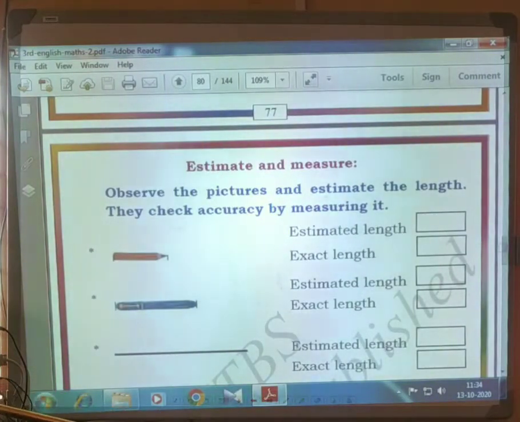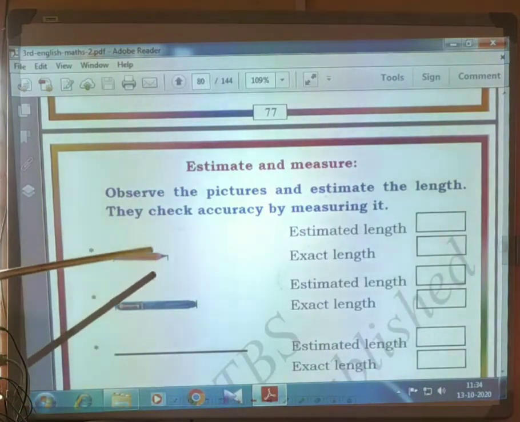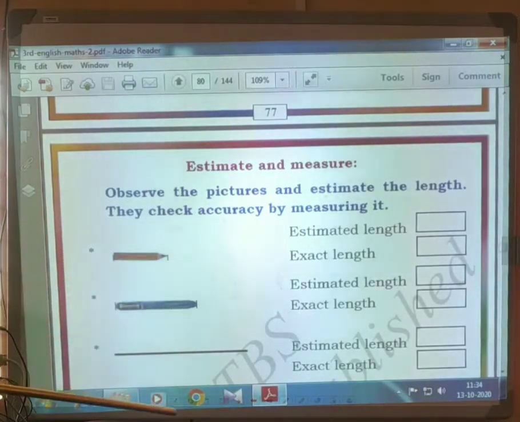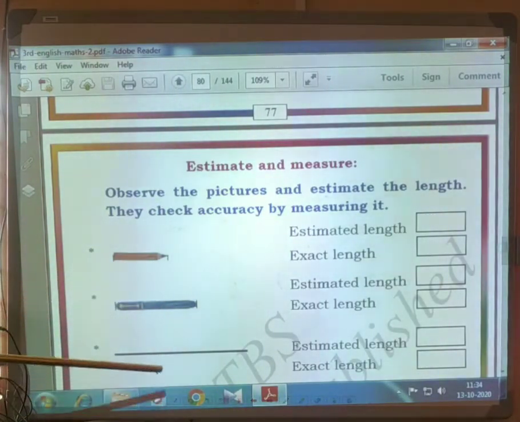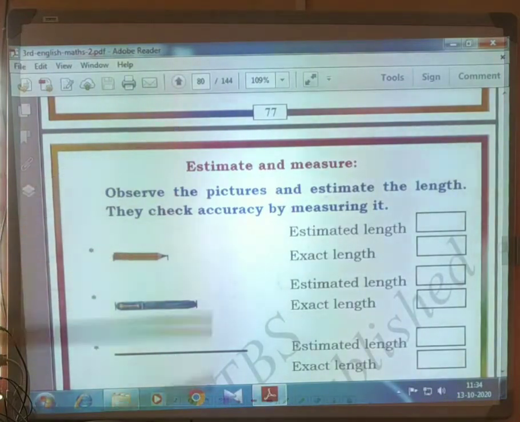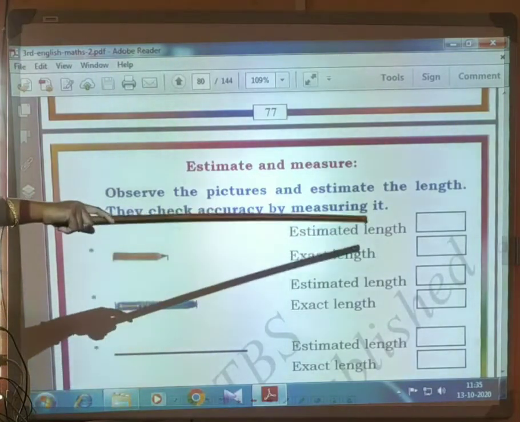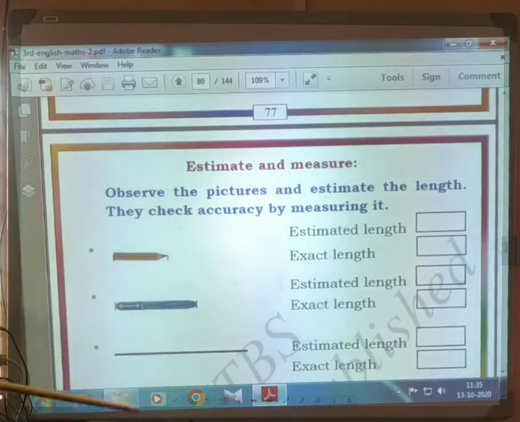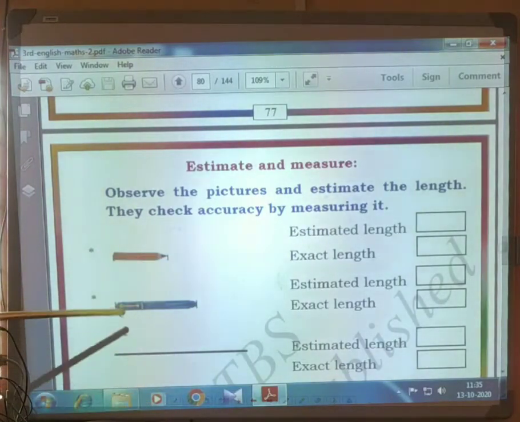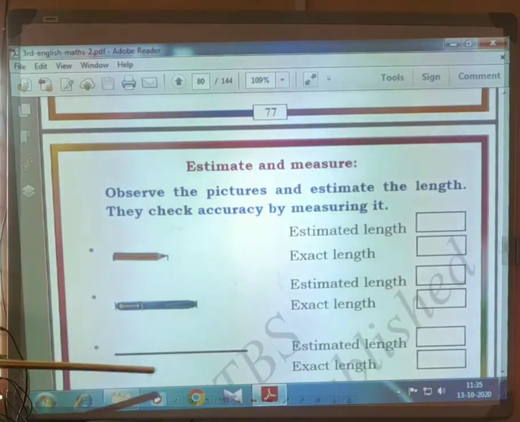Next one is estimate and measure. Estimated means not accurate but near to accurate. Observe the pictures and estimate the length. Then check accuracy by measuring it. See, seeing the picture, you can easily say that this may be 2 to 3 centimeter. If you measure by scale, then what is the exact length? And pen, this may be 3 to 4 centimeter, that is estimated length, but exact you have to measure with scale and write.